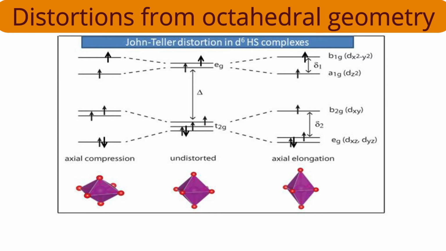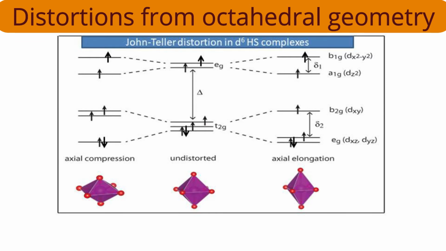By how much will dyz and dxz decrease? By one third delta 2. And by how much will dxy increase? By two-thirds delta 2. There's only one orbital, so the increase will be more. Here two orbitals are there, so the decrease will be less. That's the difference between axial compression and axial elongation. In axial compression, the decrease is by more quantity. Stability was there by more quantity. It is because of the dxy orbital. And in axial elongation, stability is relatively what? Less. Because the decrease is less, because two orbitals are there, and therefore the decrease is by only one third delta 2.